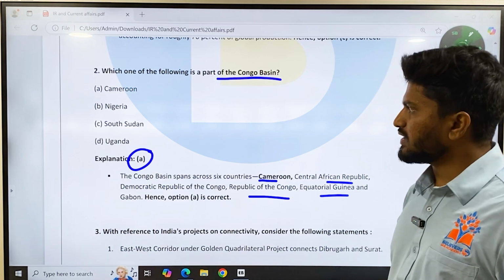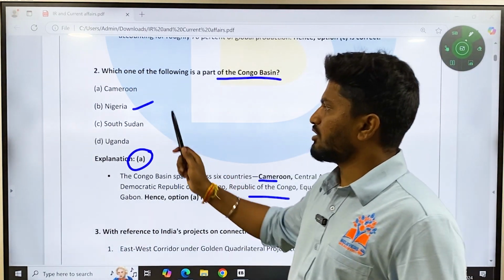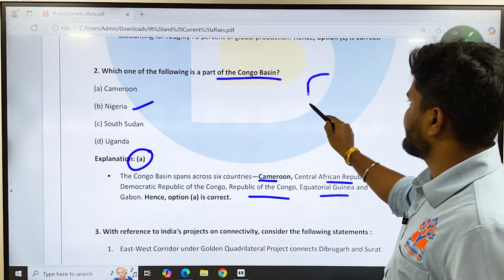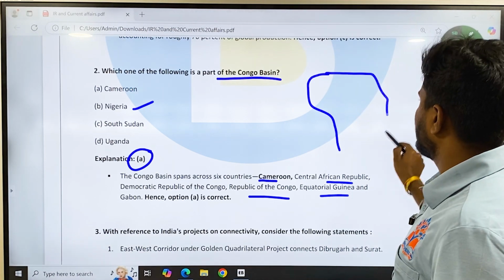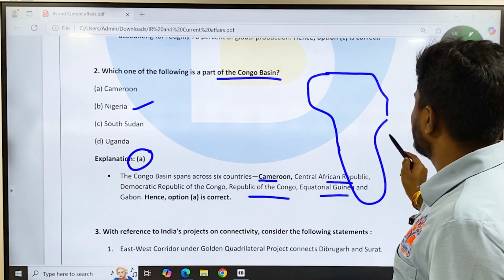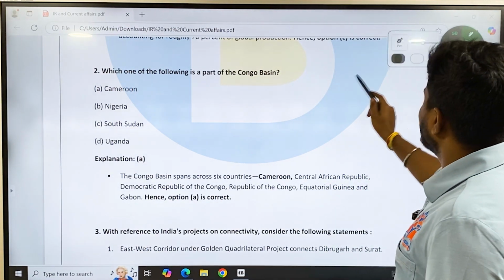Other things, Nigeria is above the Congo basin. So if this is Africa, just a rough map of Africa. Sorry, that is not Africa actually.